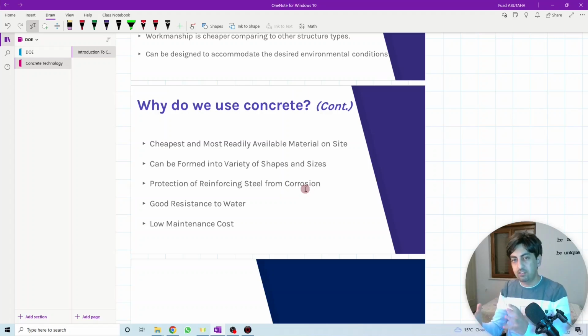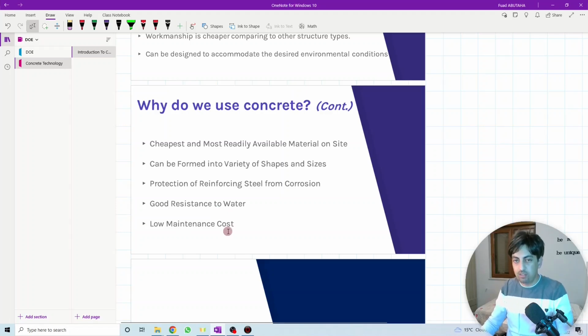So one of the advantages of the concrete is that the concrete has a good resistance to the water. It can block the water from going inside the concrete and reaching the steel part. So this is also one of the advantages of the concrete. Good resistance to the water. It can block and prevent the water from going inside the concrete.